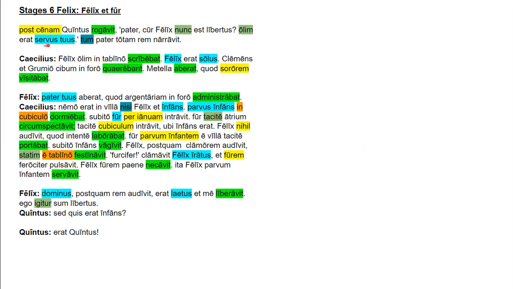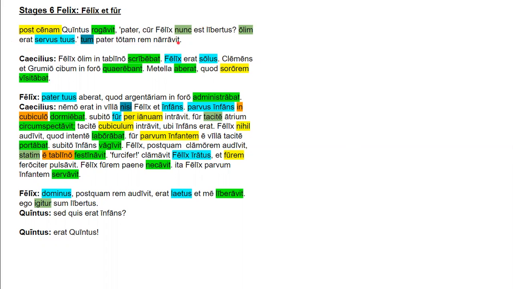Olim erat servus tuus. Olim is another adverb. It means once upon a time or once. Erat is an imperfect form of sum. It means was. Servus tuus is your slave. They're both nominatives. Tuus is a possessive pronoun, and servus is obviously the noun that it's modifying. It's in the nominative because erat is a linking verb. So the implied subject is he. He was your slave. All right, so once he was your slave is the full sentence.